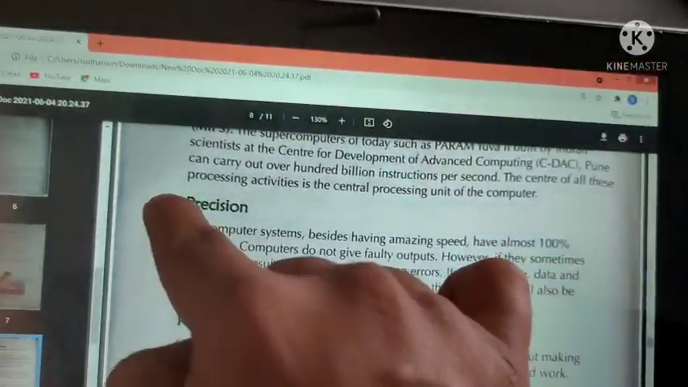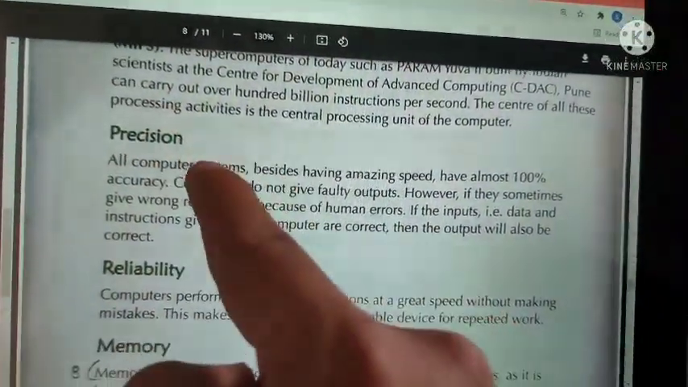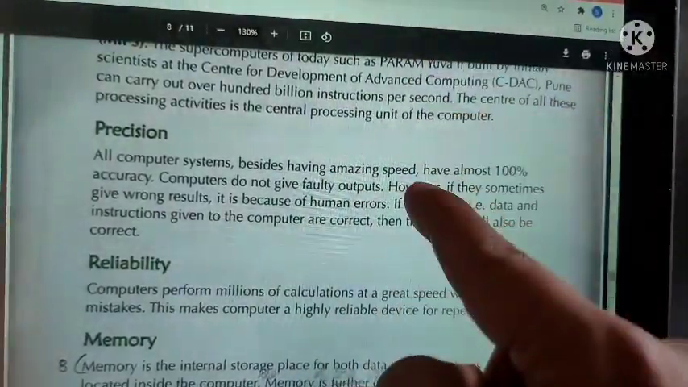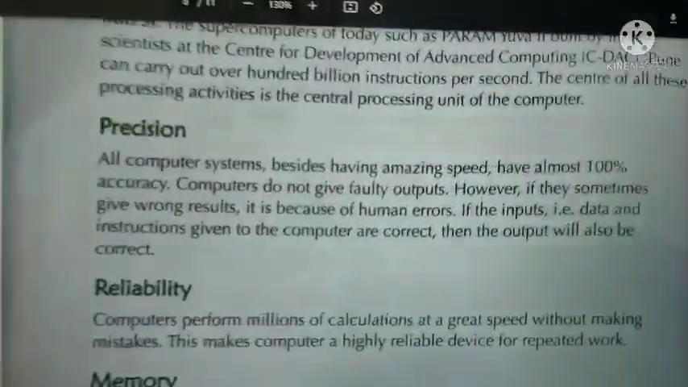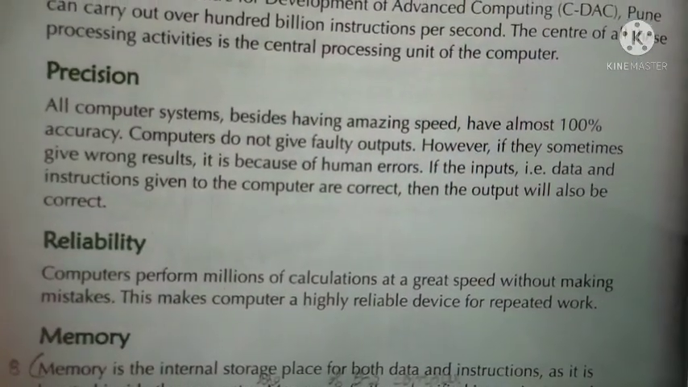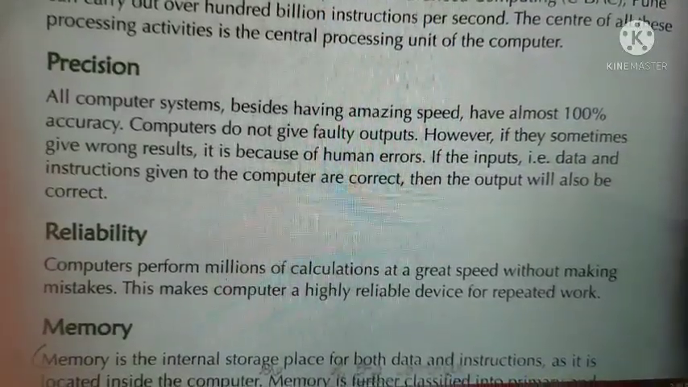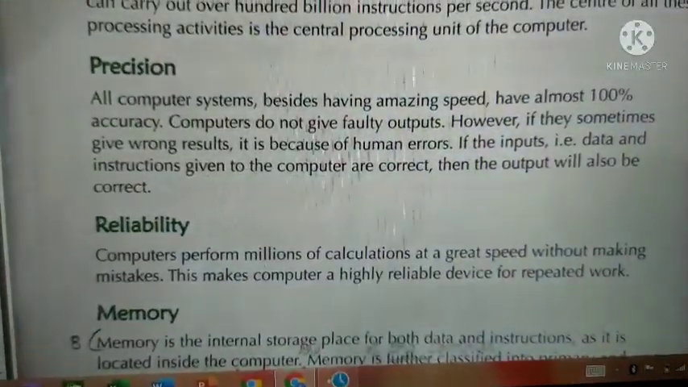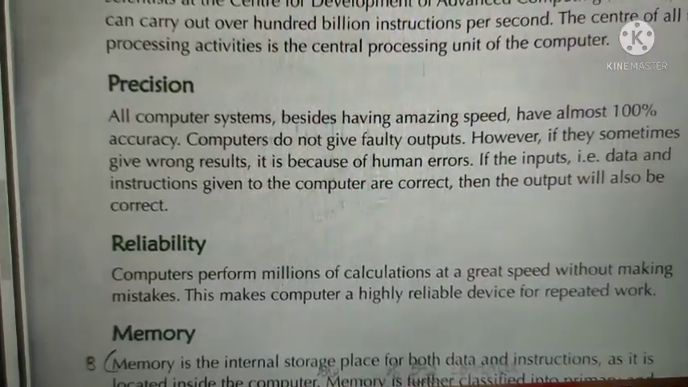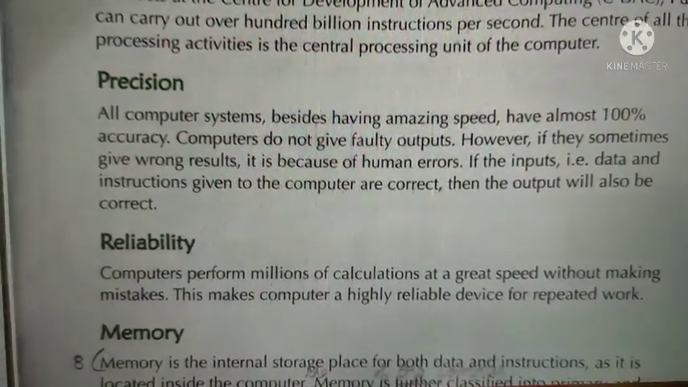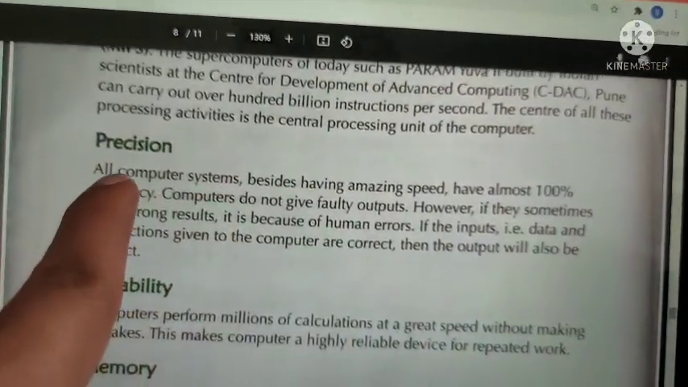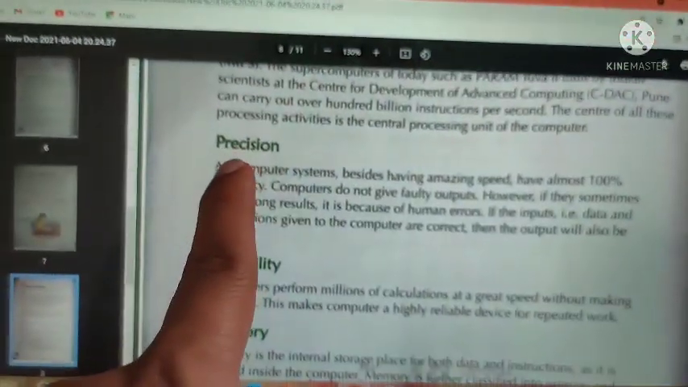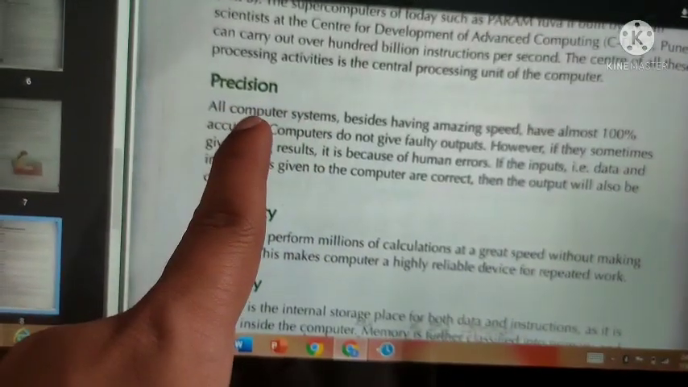Next, precision. All computer systems, besides having amazing speed, have almost 100% accuracy. Computers do not give faulty outputs. However, if they sometimes give a wrong result, it is because of human error. Precision is more or less accuracy. It will never make a mistake. Whatever input you give, it will derive and give the correct answer.